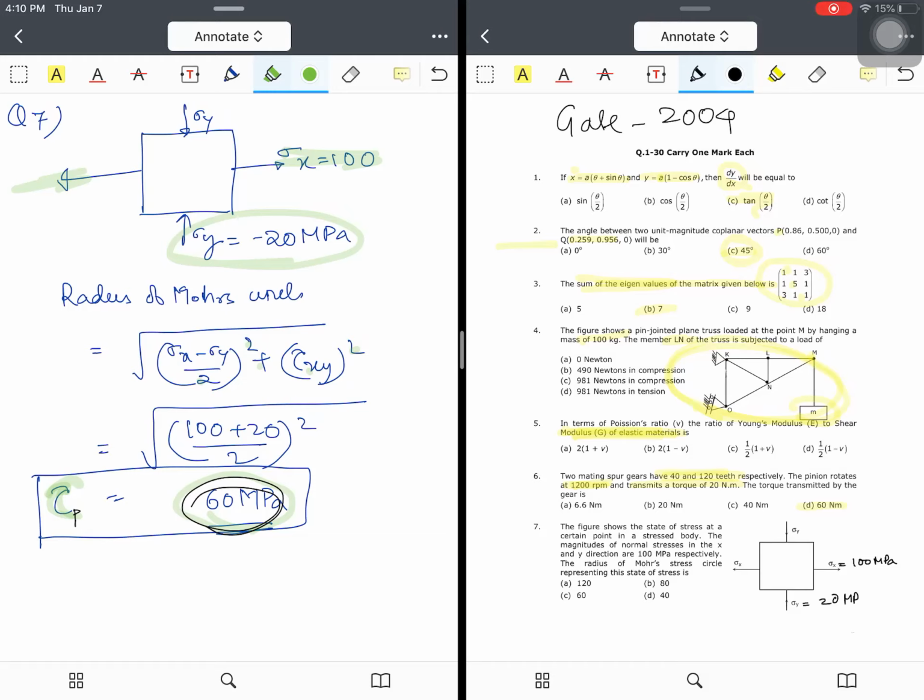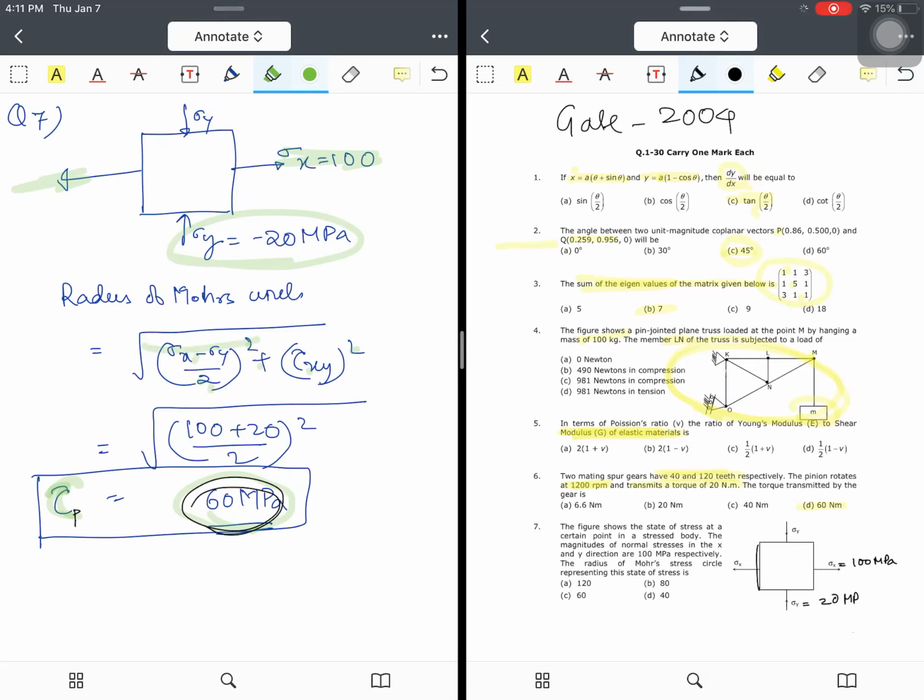Radius of the Mohr circle is nothing but the shear stress that is acting on the principal planes. Now this is the normal plane that is acting, but when it comes to principal plane, you may calculate further in some later videos how to calculate the principal planes. In this figure you see the normal plane, and the radius of the Mohr circle is nothing but the shear stress acting at a principal plane. So the net shear stress acting on the principal plane is given by the square root of (sigma x minus sigma y by 2) whole squared plus tau xy whole squared.